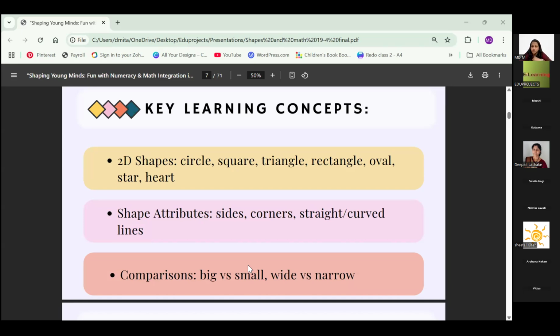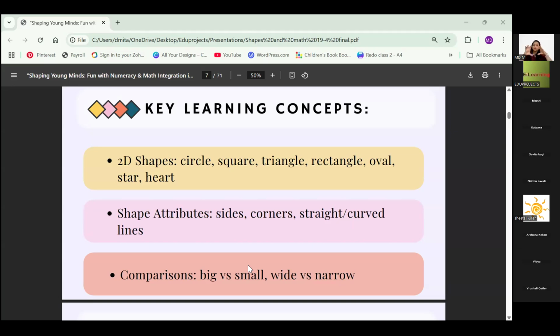Because what happens, I've noticed, initially I used to feel this is not needed for such young children. Why talk about sides and corners, why complicate things for them. But I realized that what they had learned here in preschool, even when we spoke about sides or corners, I saw that when they went to grade 1, there was a very smooth process of understanding.